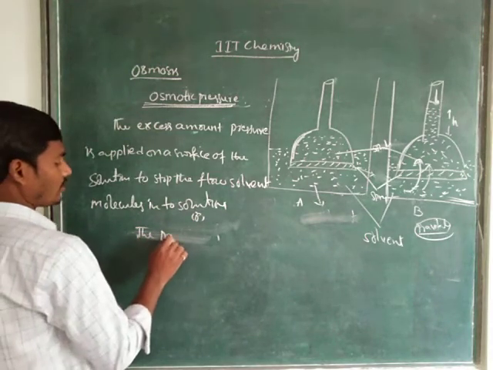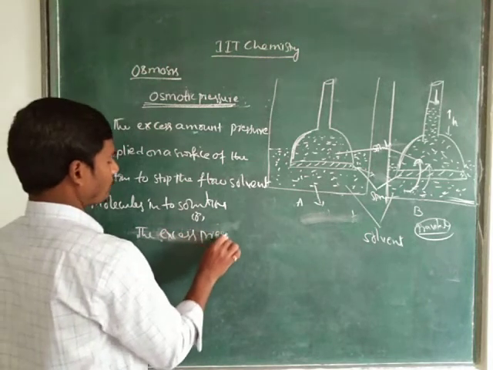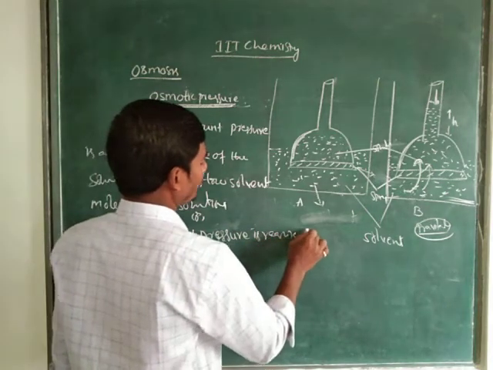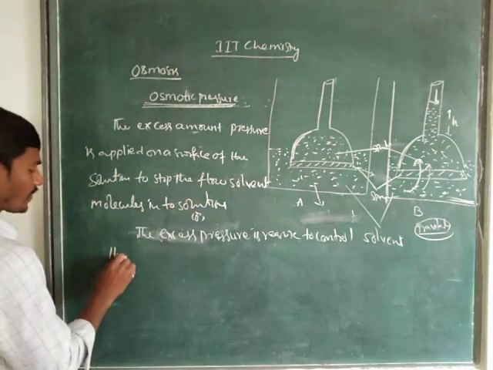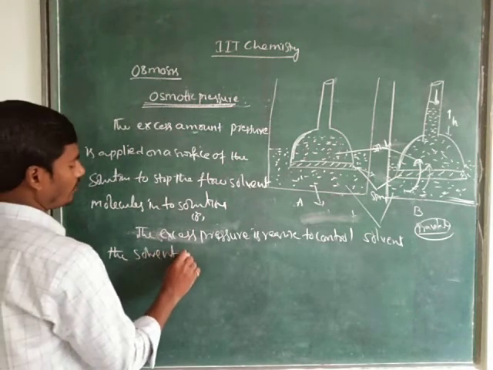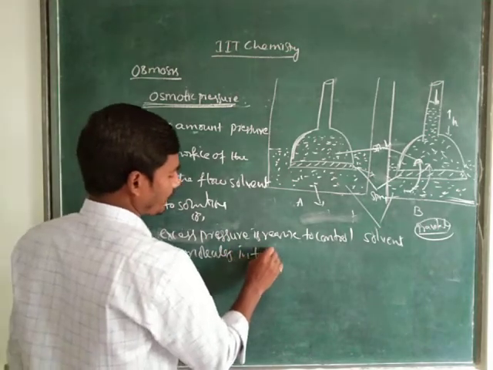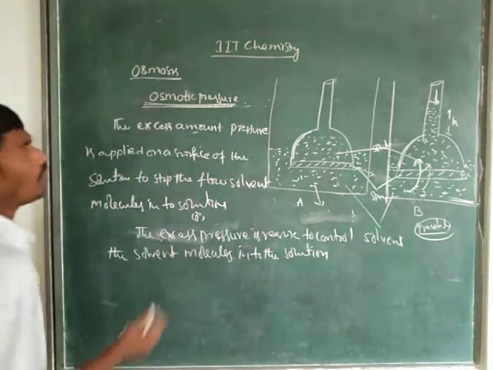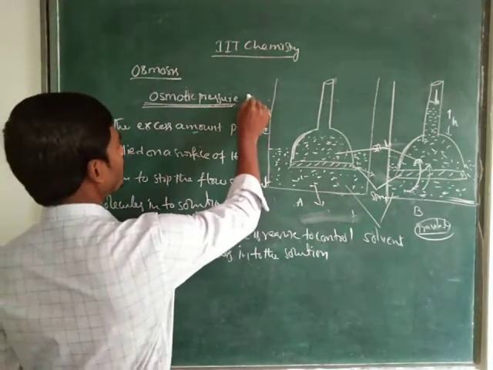The excess pressure is required to control the flow of solvent molecules into the solution. We have to consider that as osmotic pressure, right children? See here, this is the osmotic pressure. We have to represent it as phi.